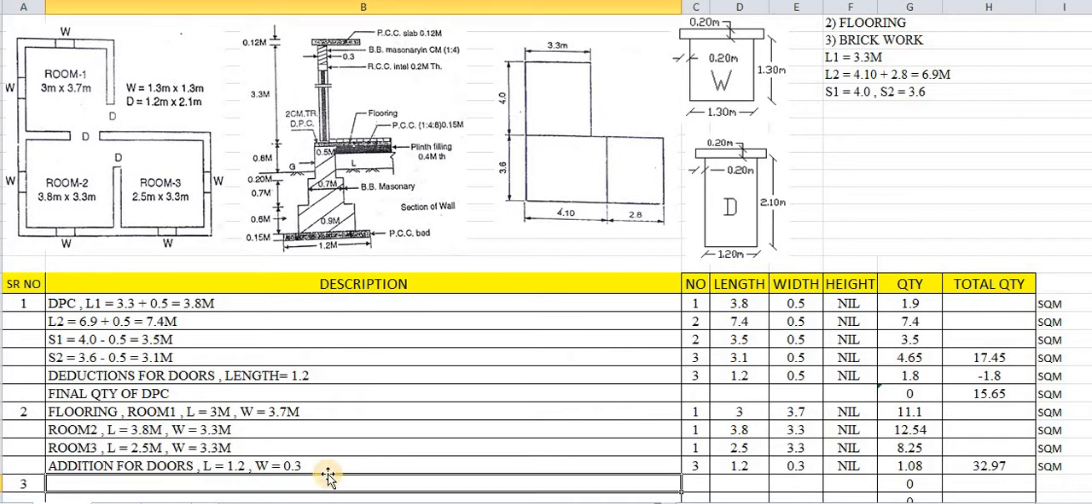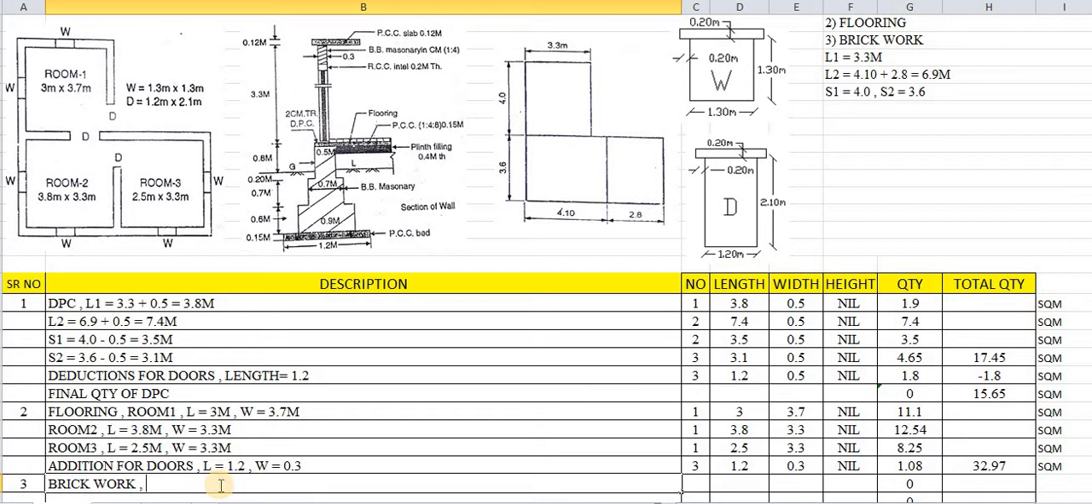So here serial number 3 is brickwork. Again, height of brickwork has been mentioned as 3.3. It starts from the flooring top to the bottom of the slab. This complete height has been mentioned as 3.3, which is the total height of the brickwork. So in the height column we will take height as 3.3, and the quantity will be measured in cubic meters. The brickworks will be measured in cubic meters.